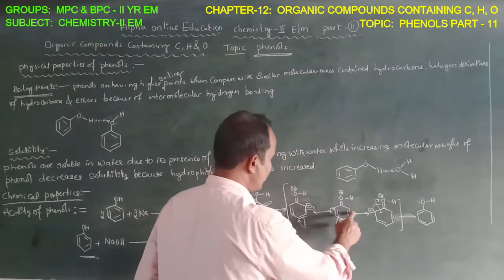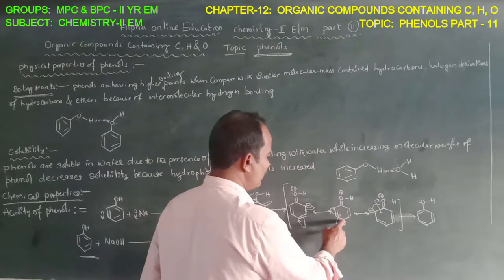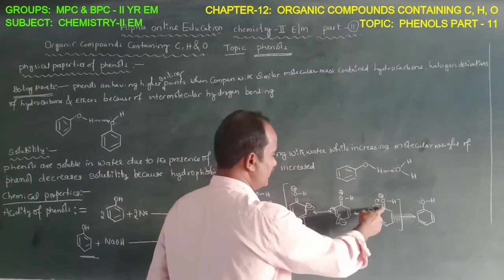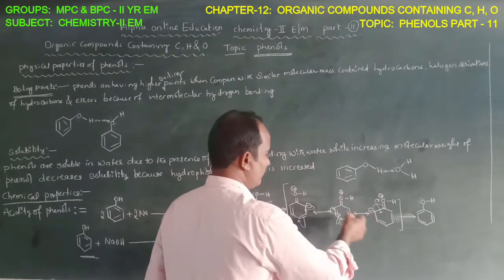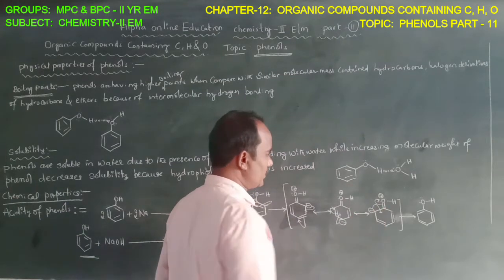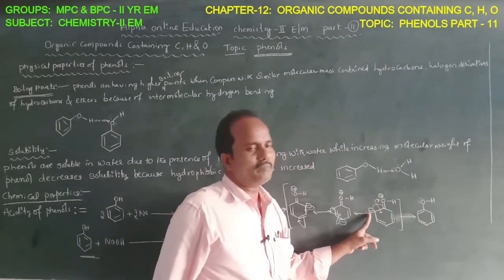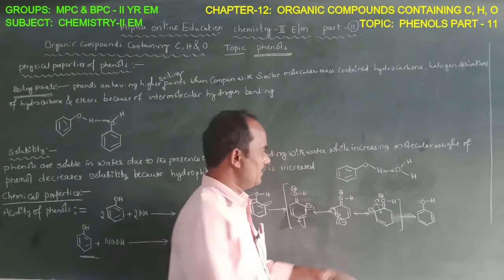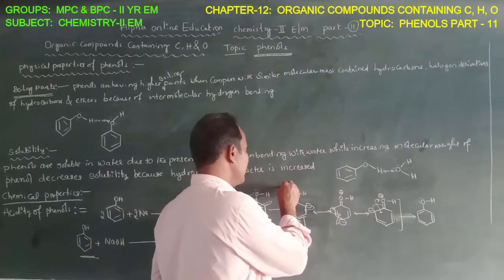Next is the para position, again the 1,2 and the 1,4 positions get the maximum electron density. So these are the resonating structures.